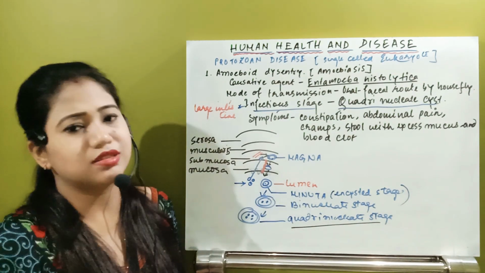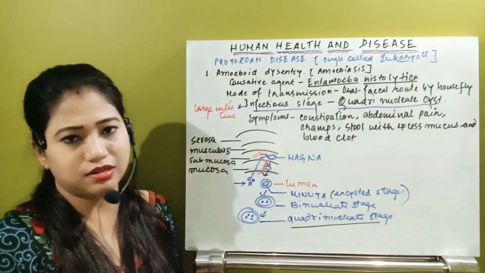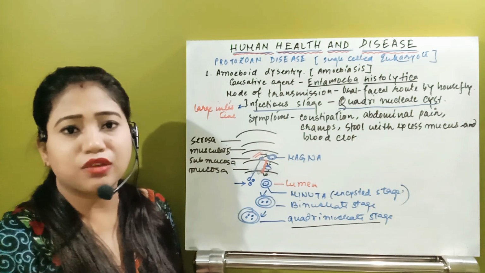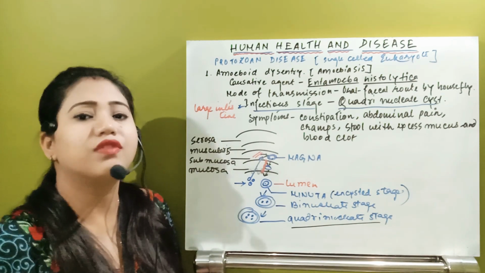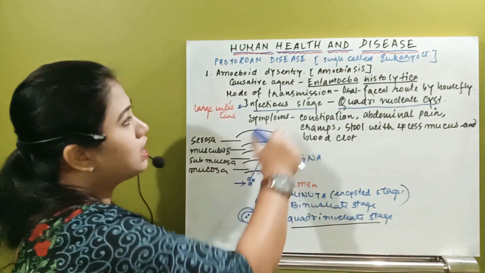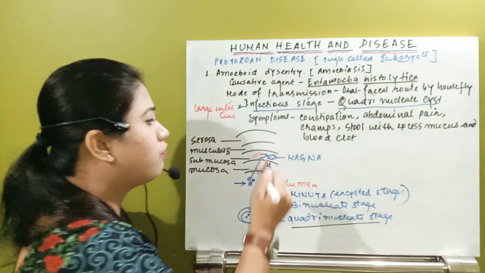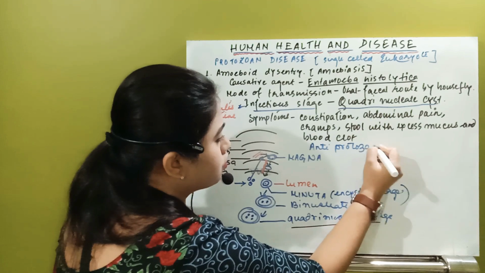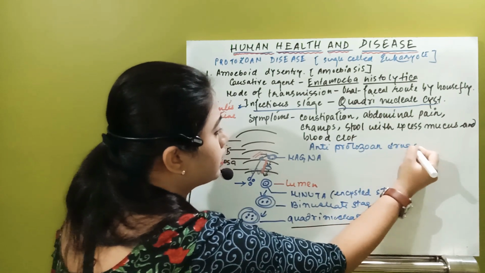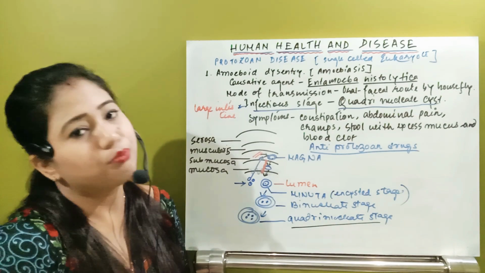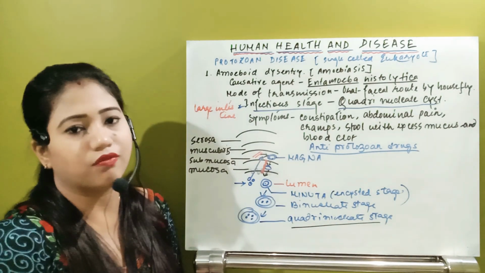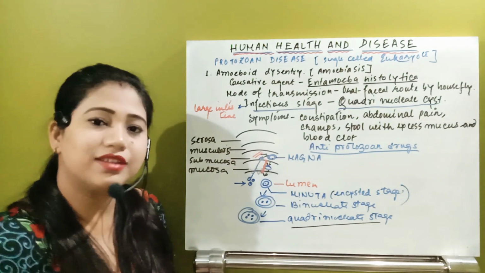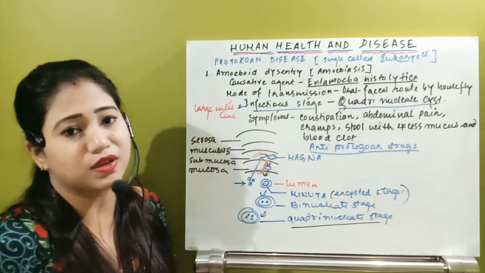Now what are the different medications available for the disease, that is amoebiasis? Yes, this is a protozoan disease. This can be easily treated like the bacterial disease. In the bacterial disease, we have seen that we take antibacterial antibiotics, and after that we can recover from that bacterial infection. Similarly, in case of protozoan disease also, we have anti-protozoan drugs. So anti-protozoan drugs can work against that protozoan infection, and we can recover easily from that disease. It's not as dangerous as viral diseases. Let us move to the next protozoan disease.